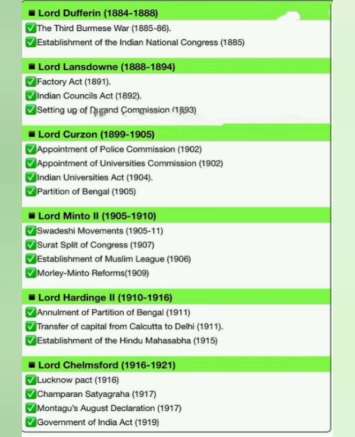Lord Curzon, 1899 to 1905: appointment of Police Commission in 1902, appointment of Universities Commission 1902, Indian Universities Act 1904 and partition of Bengal 1905.